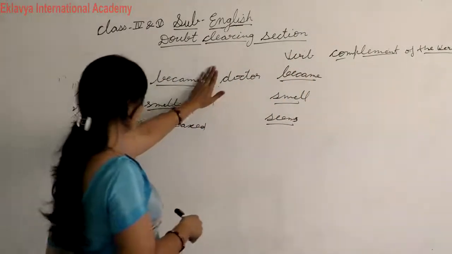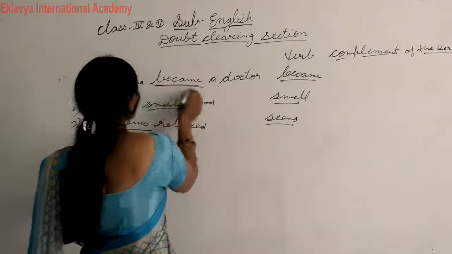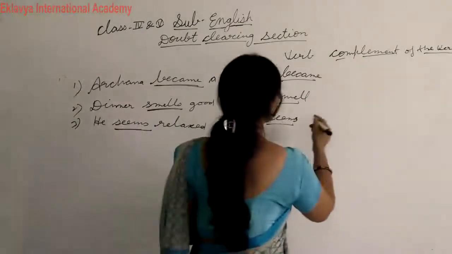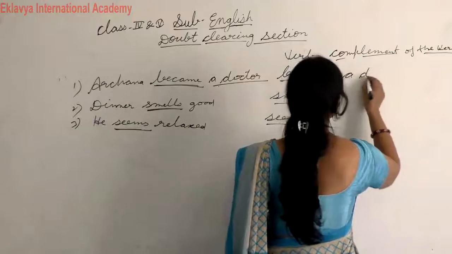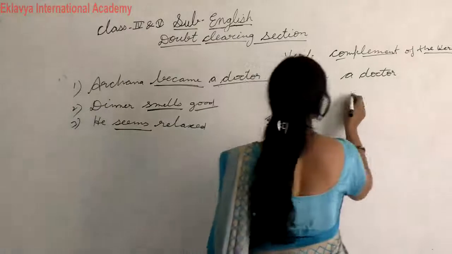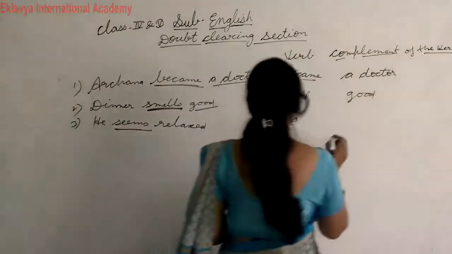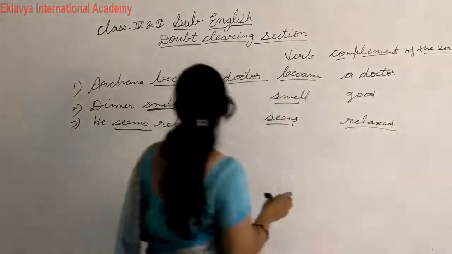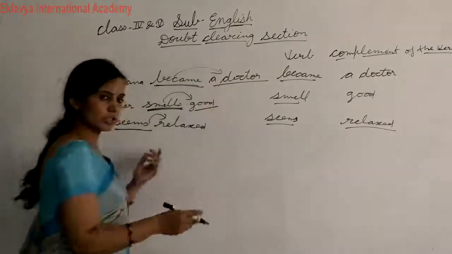If we write only these, they are called incomplete predication, so this verb needs a word to make complete sense. A doctor is the complement of this verb. Good is the complement of the verb smells. Relaxed is the complement of this verb. I hope you understood how to do this exercise.